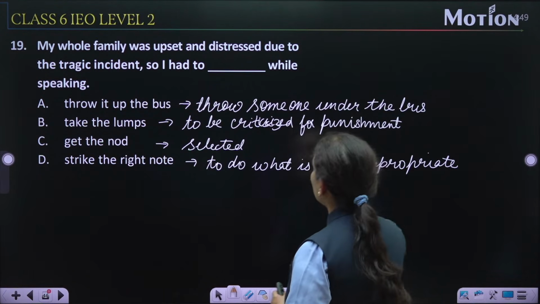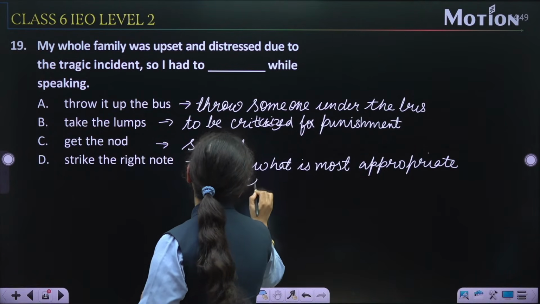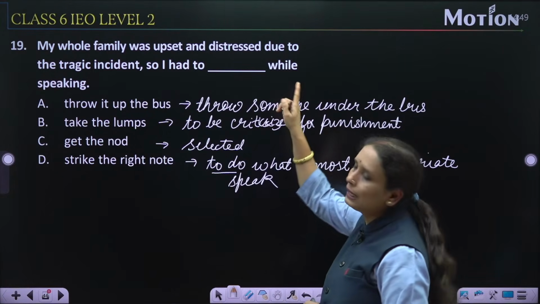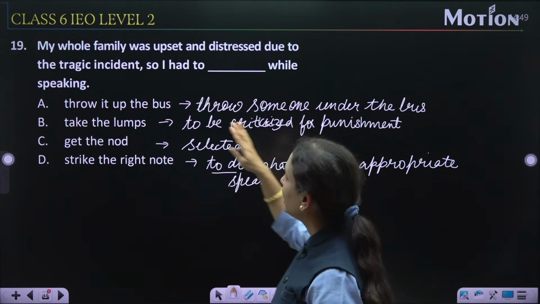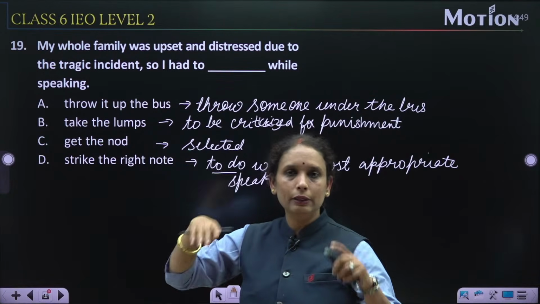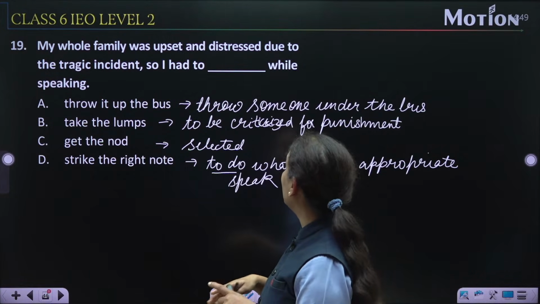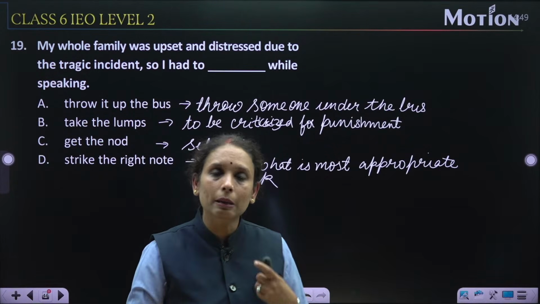Now here in this question, we can say to speak instead of to do. To speak what is most appropriate. So my whole family was upset and distressed. मेरी पूरी family upset और distressed थी due to the tragic incident. जो tragic incident family में हुआ था उसके कारण पूरी family upset थी. So I had to dash while speaking. इसलिए बोलने से पहले मुझे सोच समझ के बोलना था.